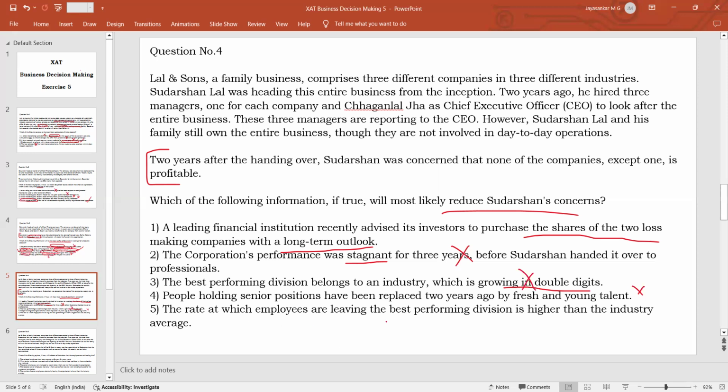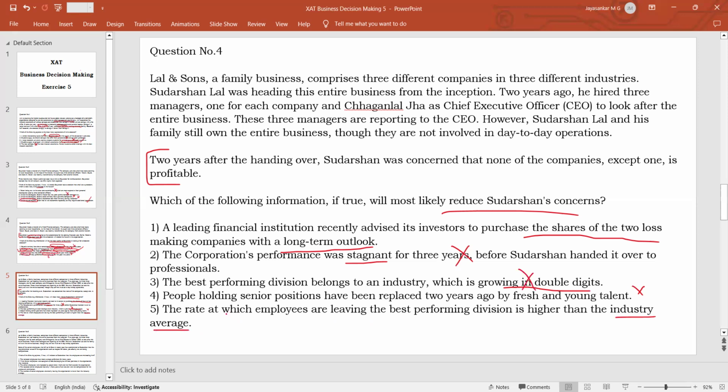The rate at which employees are leaving the best performing division is higher than the industry average. So even when a particular division or a company is performing well, a lot of employees are leaving that performing division. If the division is performing well, why should the employees leave? So the rate at which employees are leaving is higher than the industry average. This is definitely again a concerning factor.